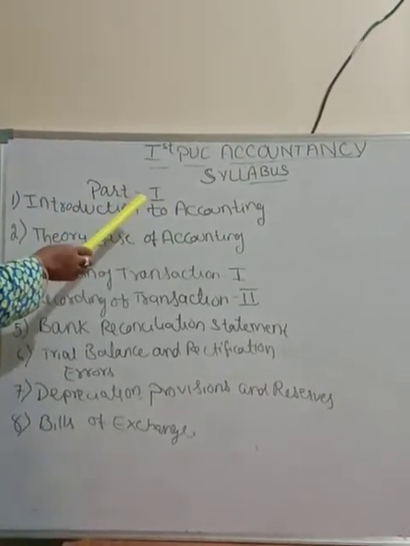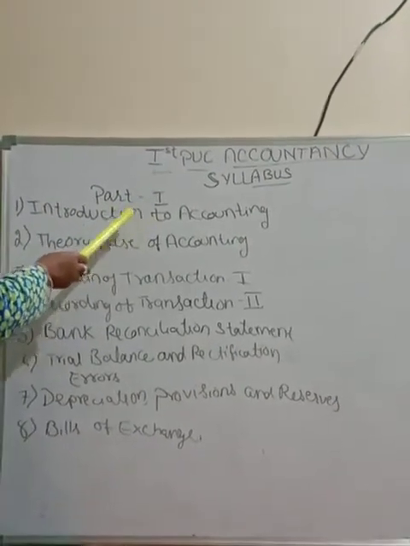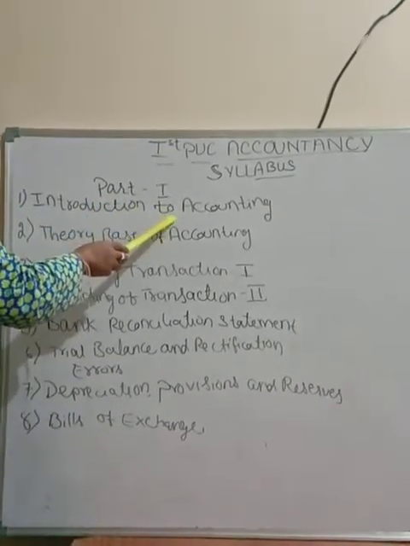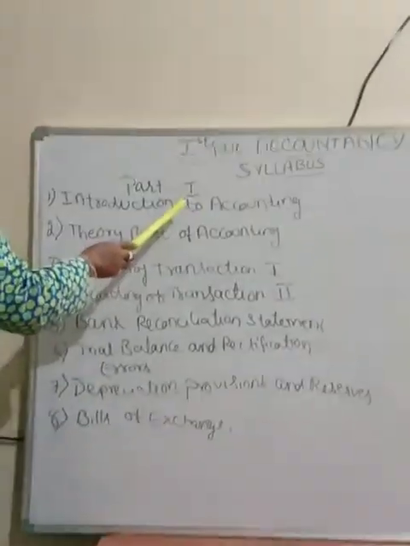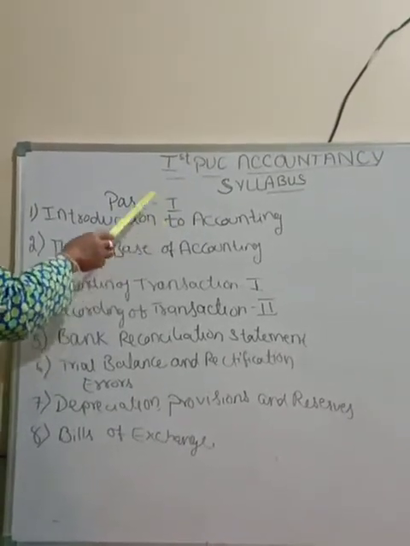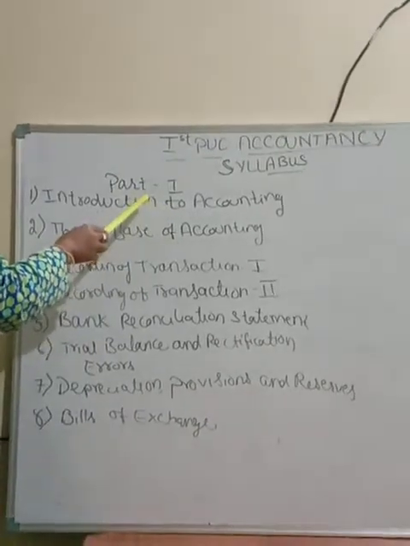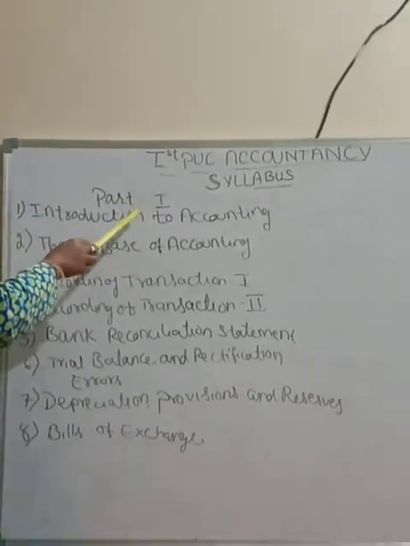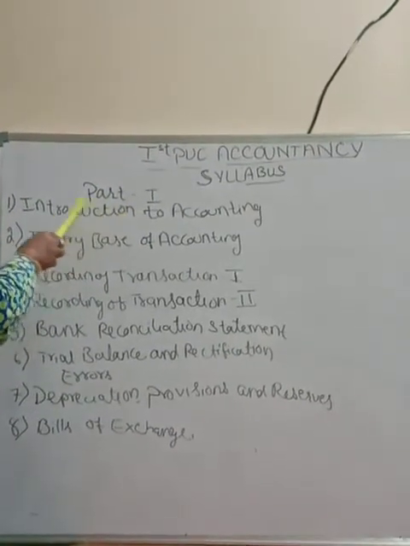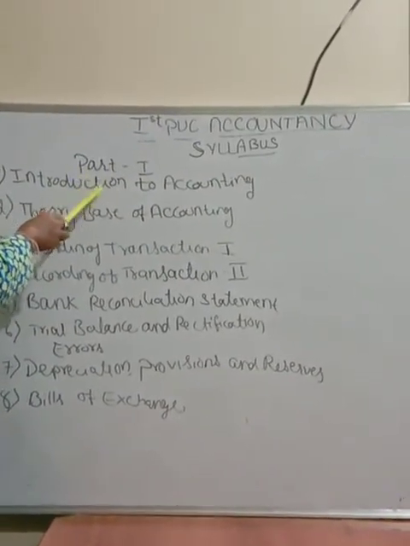In this chapter, you are going to learn the meaning of accounting, accountancy and bookkeeping. After that, you are going to know the origin or history of accounting. Next, the objectives of accounting. Why do you have to learn accounting? Role of accounting, role of accountant. Next, basic terms of accounting. Basic terms also you are going to learn.